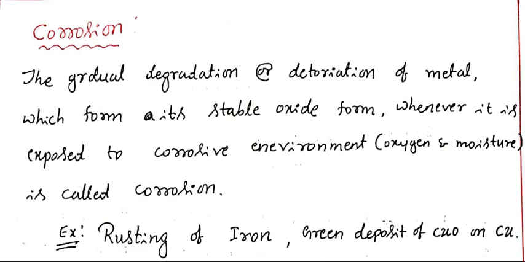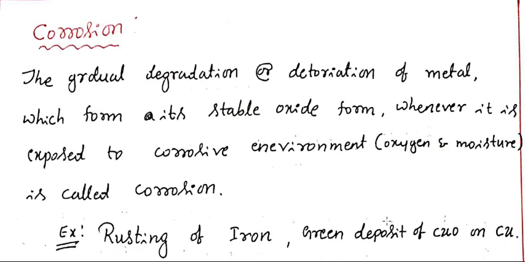I will give a good example for this. Suppose we purchase a gate with a weight of around 100 kg. After 10 years, we weigh the gate again, and the gate is around 90 kg. What's the reason behind that? Yes, the iron gate has undergone corrosion throughout these 10 years.